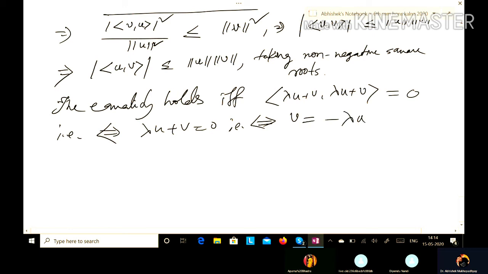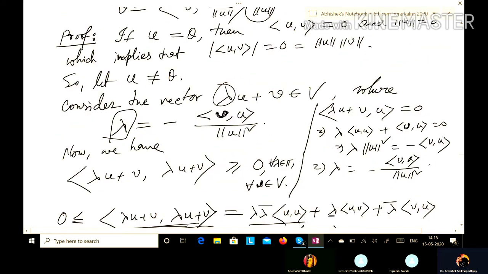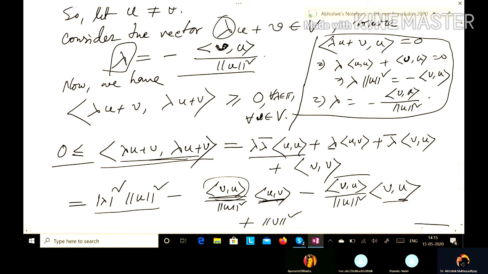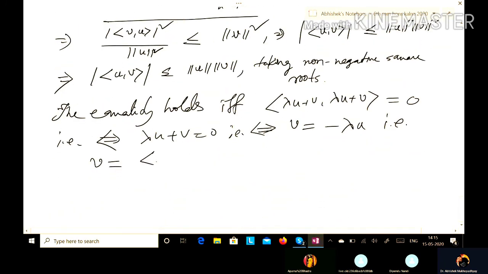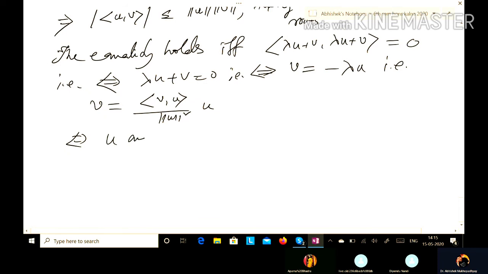Now what is lambda? Lambda has been already determined by this condition. So it is minus inner product vu by norm u square. So v will be inner product vu by norm u square times u. And this says that this holds if and only if u and v are linearly dependent.